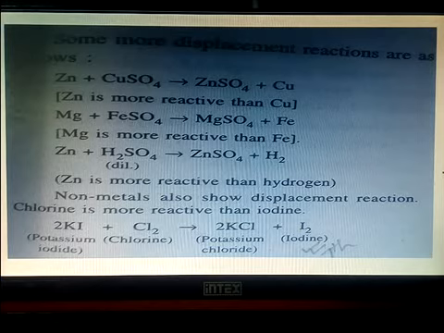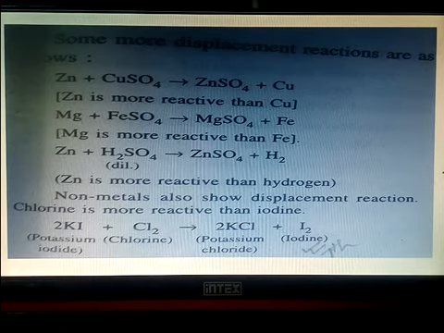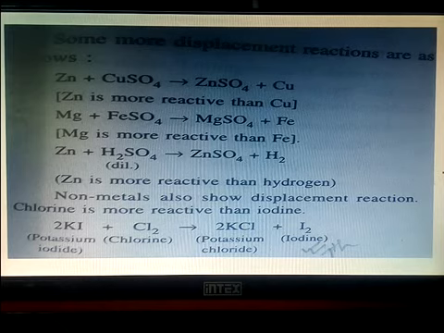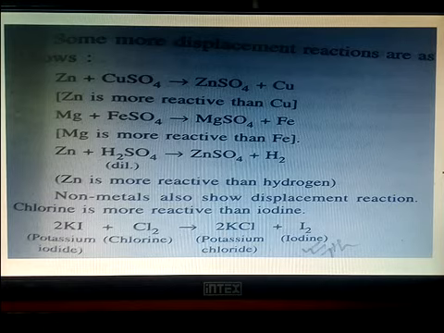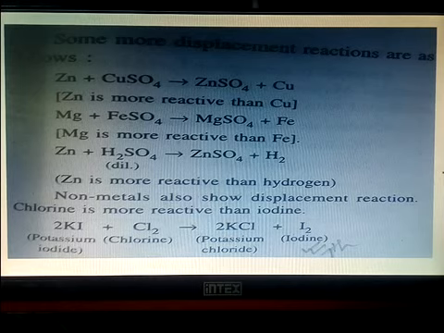Zinc reacts with copper sulfate to give zinc sulfate and copper. Zinc is more reactive than copper. So how can you say zinc is more reactive than copper? Because you can see zinc is taking the place of copper and copper is out. That means zinc is more reactive than copper.